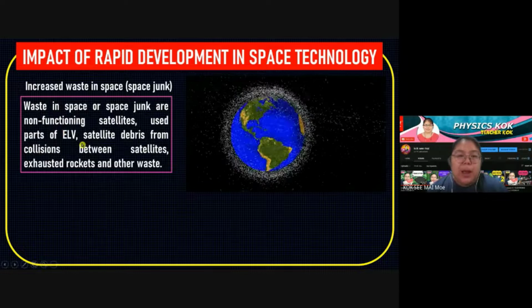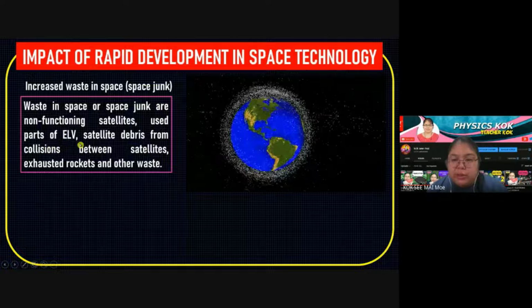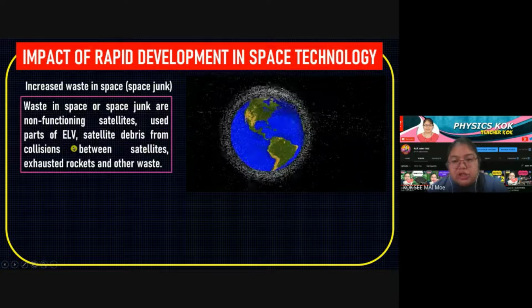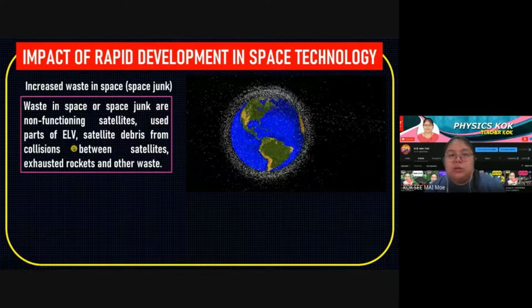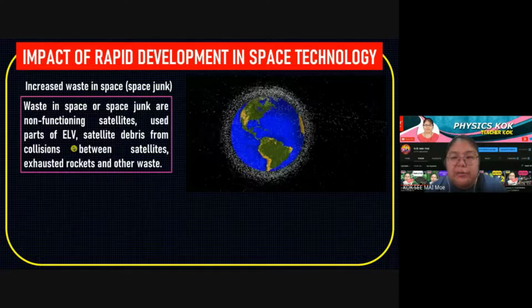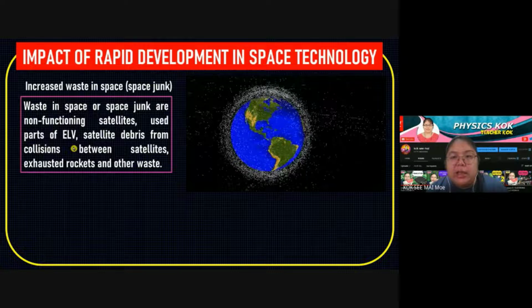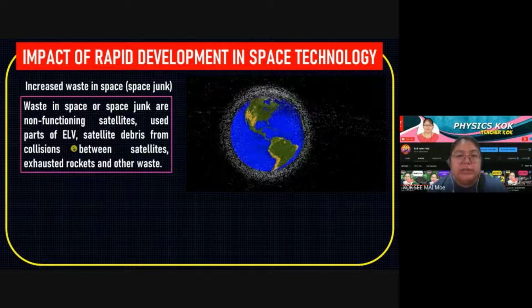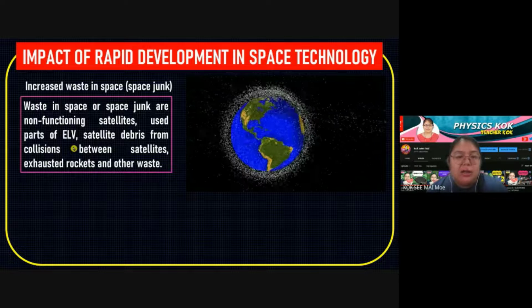So they use a part of the ELV. Remember the ELV, just now I showed you the rocket. The rocket is just sent out and never comes back. So that means the rocket can be used once, then the satellite can be used. If the satellite cannot function, they just leave it there. When they just leave it there, they become rubbish. So we call this space junk.